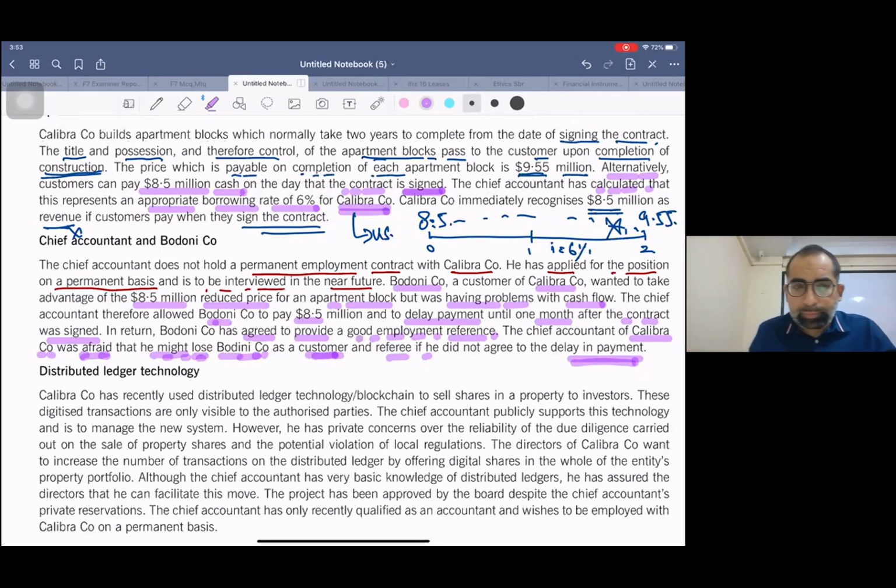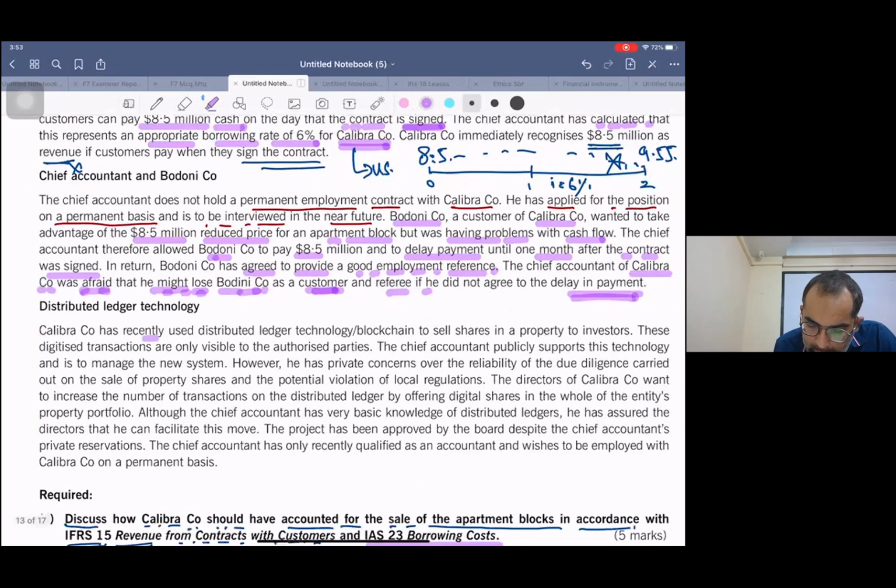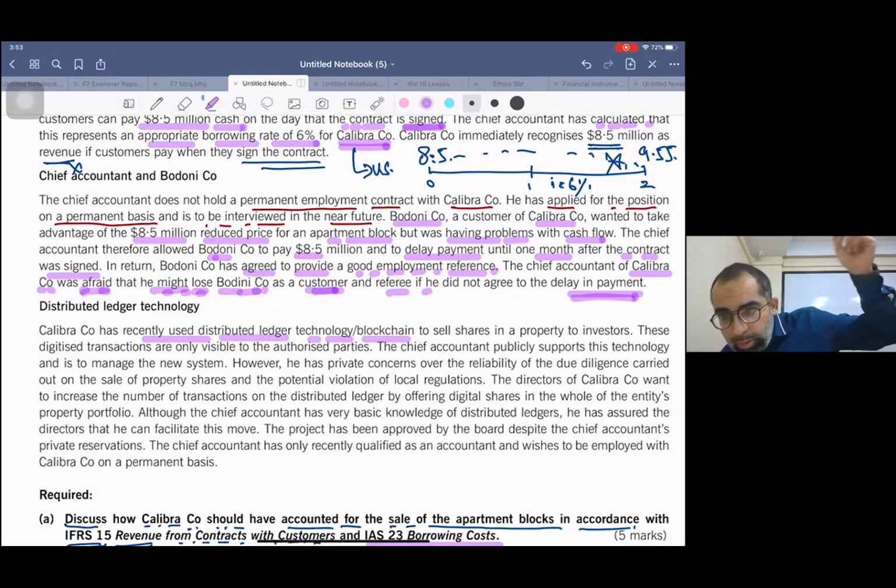Now listen. Calibra company has recently used distributed ledger technology, blockchain, to sell shares. Wait, you don't have to do accounting for this now. This is not the accounting requirement. Yes, there is an article available on accglobal.com on this blockchain technology and Bitcoin, and they have told us the treatment as well.